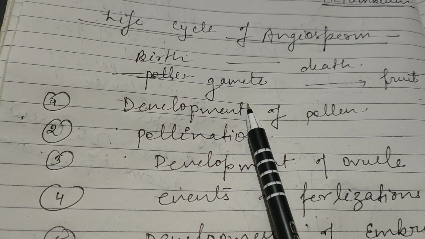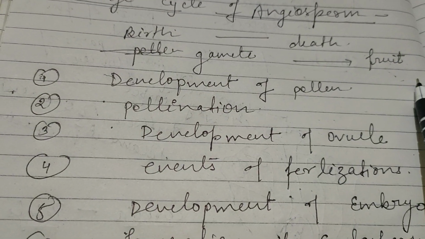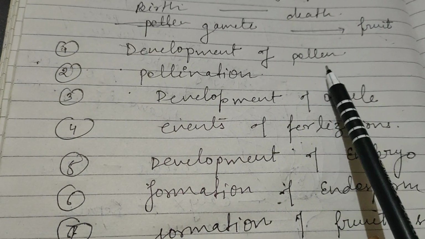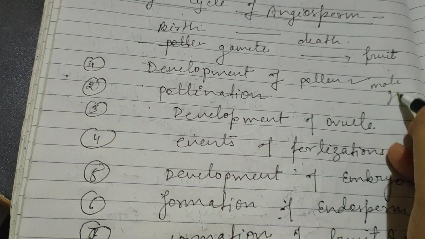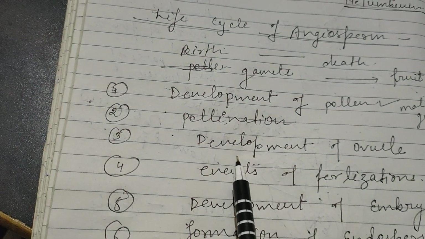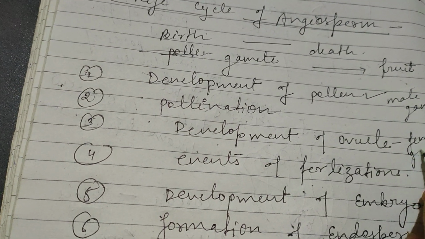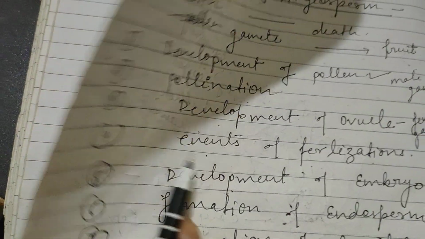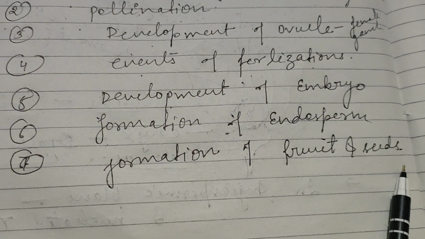So listen, the life cycle of angiosperm starts from the formation of gamete to the formation of fruit. This is the complete life cycle. In this complete life cycle, there are so many events involved. First event is development of pollen, that means the development of male gamete. Second, the pollination. Third, the development of ovule, that is formation of female gamete. And then the event of fertilization, then development of embryo, then formation of endosperm, and the formation of fruit and seed.